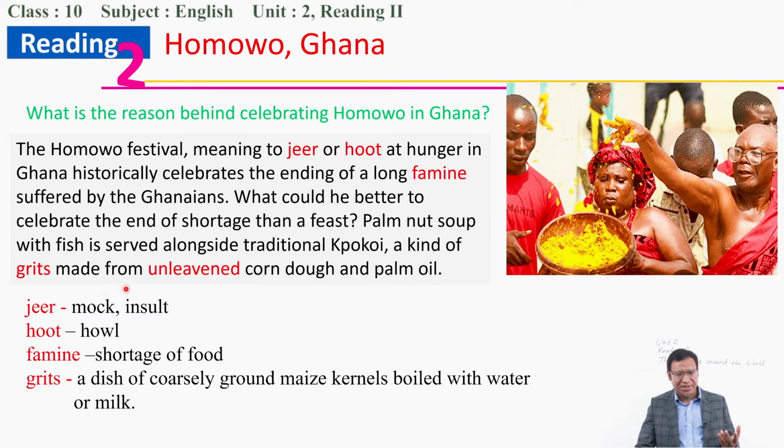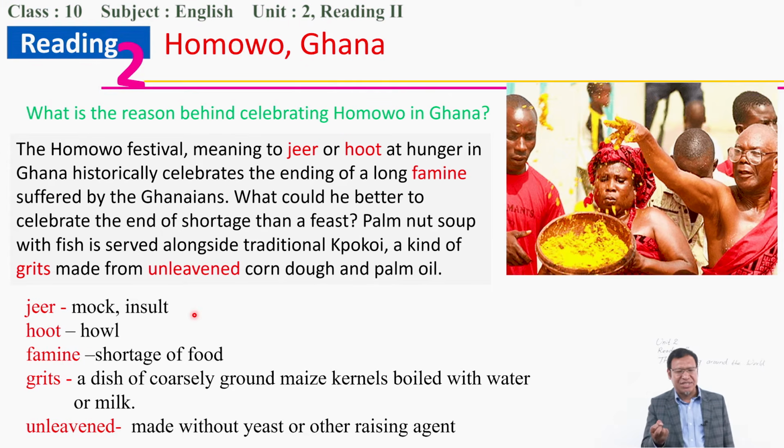So this kind of thing is made from unleavened corn, which means without using the yeast or raising agent, which makes something bigger. Without using those things, they make the grits, and they enjoy it, throw it during this festival to laugh at, to mock the hunger. That is saying, we have finally ended the hunger.